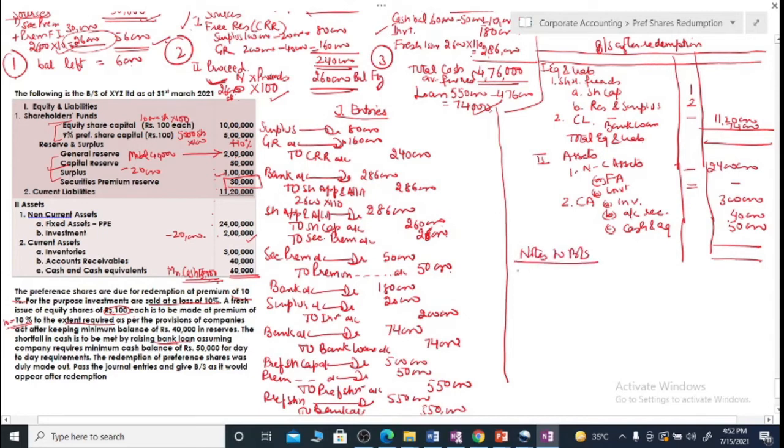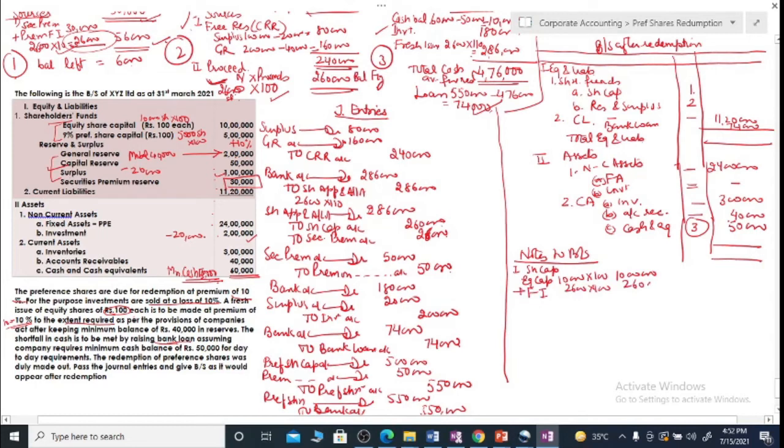Now in the notes to balance sheet, number 1 is share capital. This is the first working note. This will be written as it is, and cash is the third note. Now the first note, capital. We have equity capital of 10,000 shares of 100 each, plus fresh issue. We have 2,600 shares of 100 each.